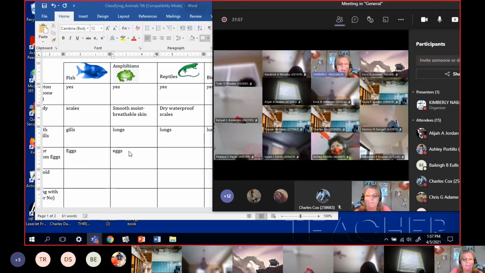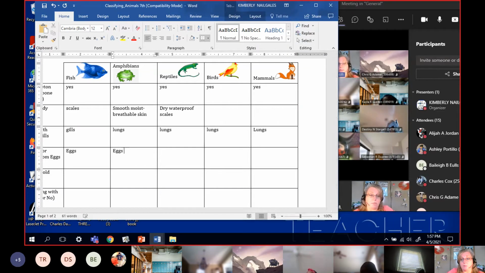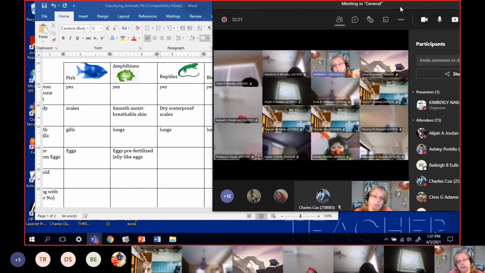So they are pre-fertilized, but they're very jelly-like. Have you ever seen baby tadpole eggs? Pre-fertilized jelly-like eggs, okay? Which means they have got to stay in the water because they're jelly-like. If they dry out, the babies will die. There is no choice. They must be in the water.